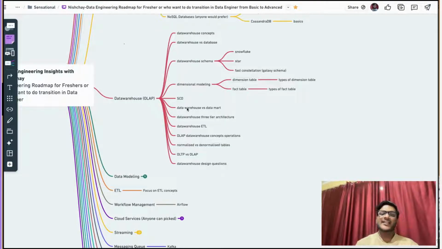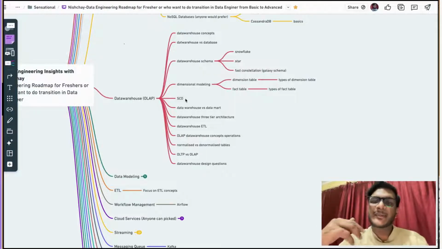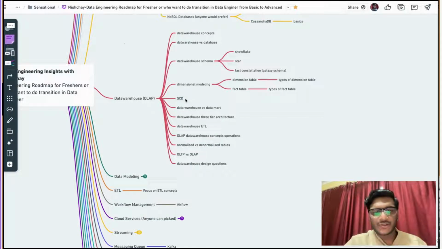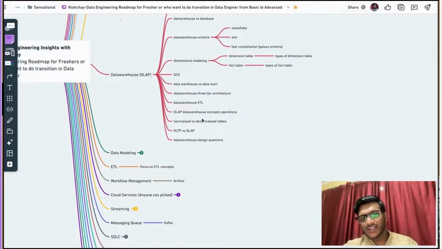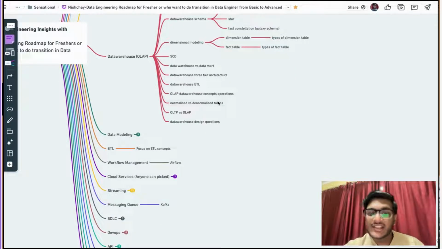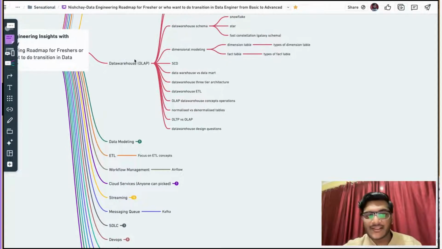Next is SCD, slowly changing dimension. You should know the concept of slowly changing dimensions. There are multiple SCD types, like type 1, 2, 3, 4 and 6, and you can focus on that part. You should also know the three-tier architecture of a data warehouse, and the difference between a data warehouse and a data mart. Then there is a very important question: the difference between normalization and denormalization in the data warehouse concept, which is the OLAP server.